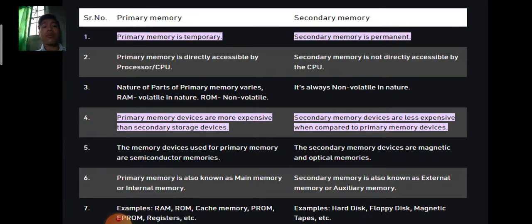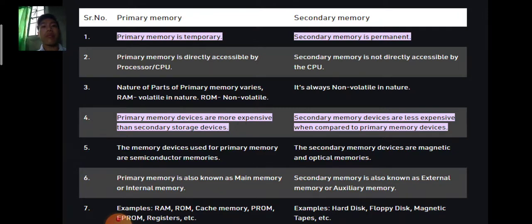So we differentiate between primary memory and secondary memory. Primary memory is temporary, while secondary memory is permanent. Primary memory is directly accessible by the processor or CPU. Secondary memory is not directly accessible by the CPU.